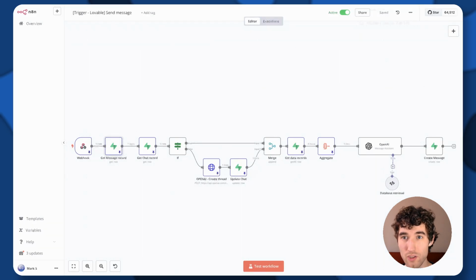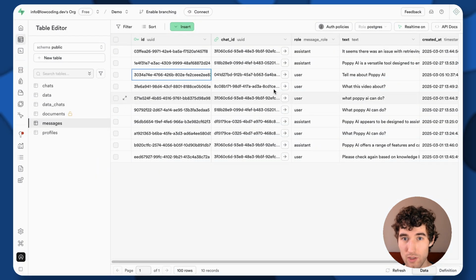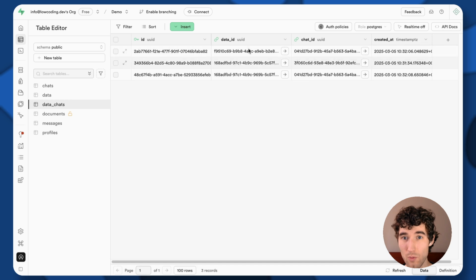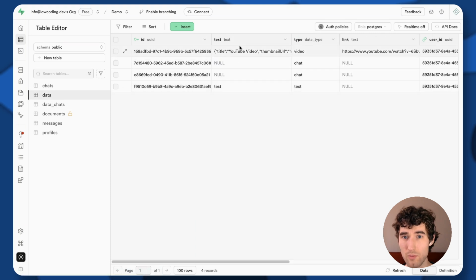Then we need to find the chat record. Each message is linked to the chat where it was created. And why do we need this chat ID? Because we need to find all data that will be used for this chat. And when we have a chat ID, we can have all linked data from the data chats table. So for example, this one, and it will be a text and it will be a video.